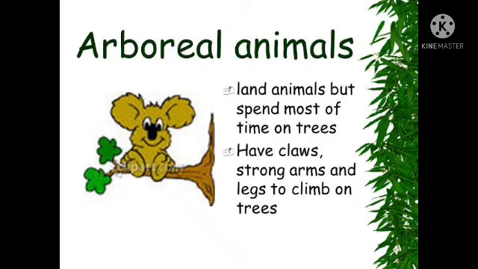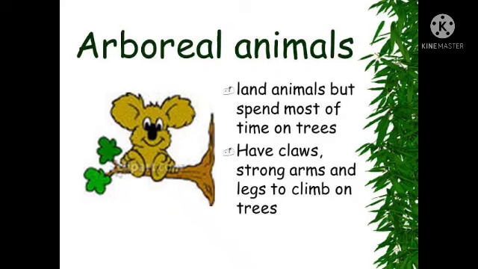For example, monkey, flying squirrel, garden lizard, etc. They have strong limbs. We know very well the limbs we can call upper limbs and lower limbs. That means arms and legs.